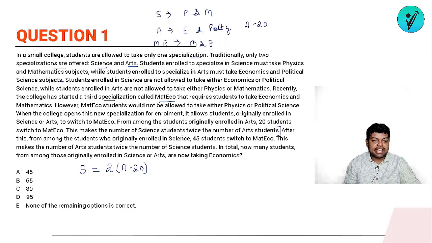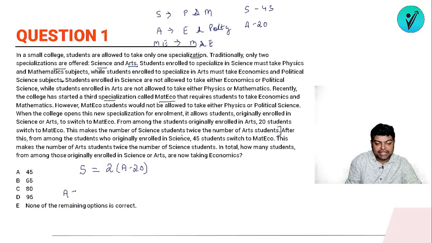Okay. Next, after this, from among the students who originally enrolled in science, 45 students switch to math eco. ठीक है, इनिशियली सपोज अगर साइंस में S स्टूडेंट्स थे, नाउ 45 स्टूडेंट्स हैव ऑप्टेड आउट एंड नाउ दे आर गोइंग फॉर मैथ इको. ठीक है, so this makes the number of art students twice the number of science students. Now how much will be the number of art students?